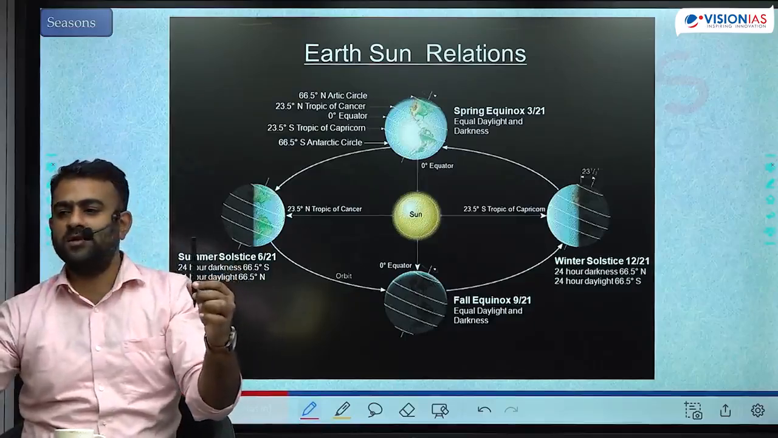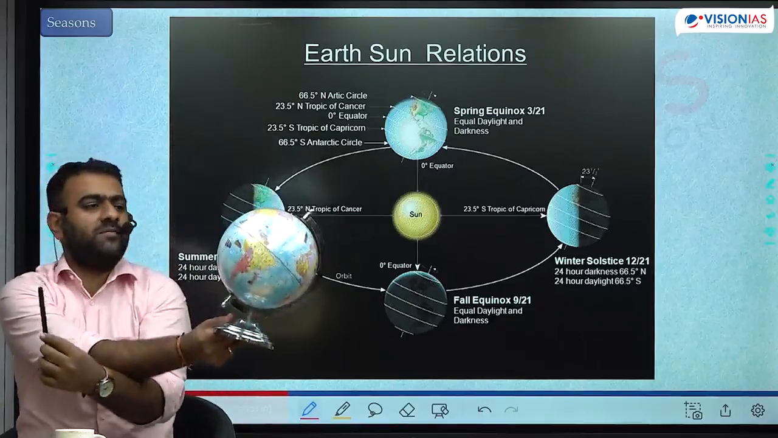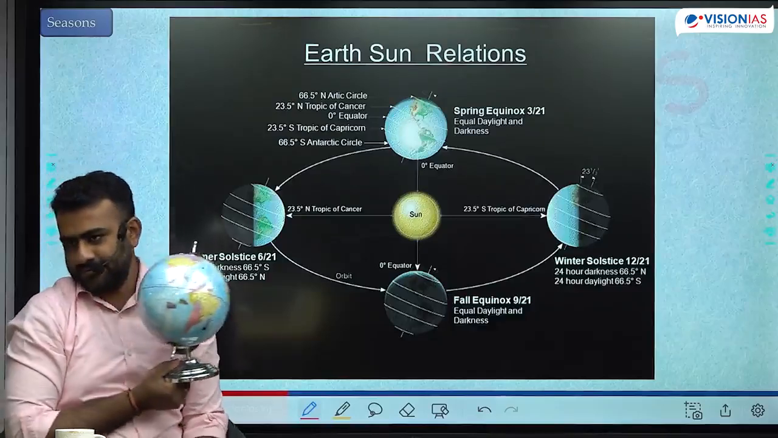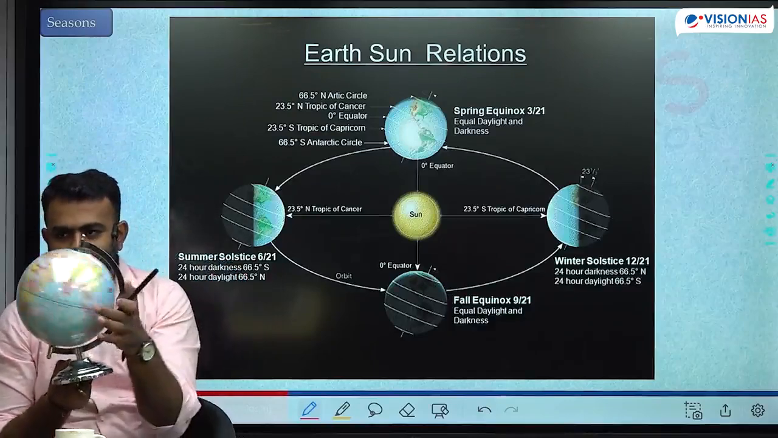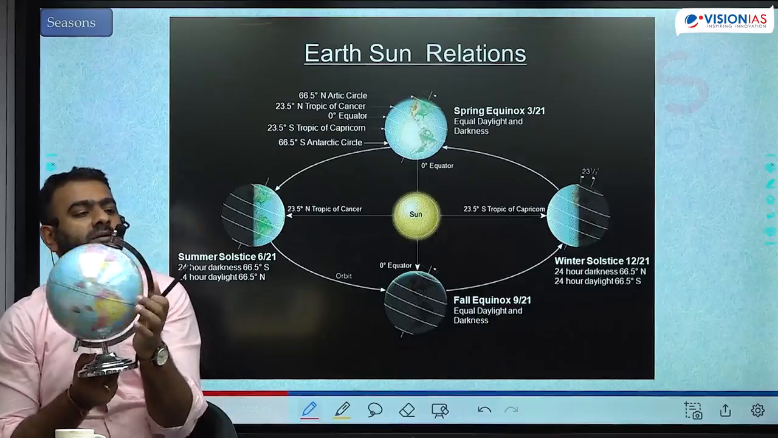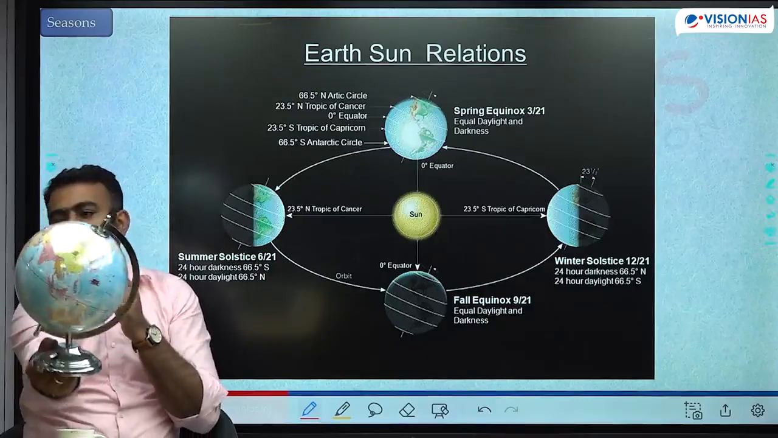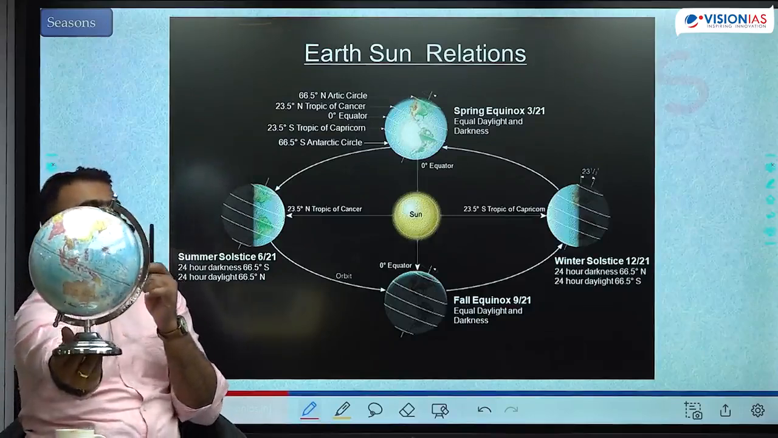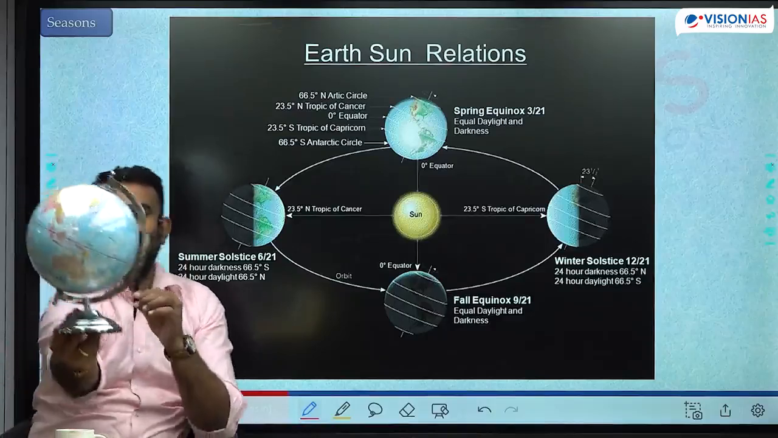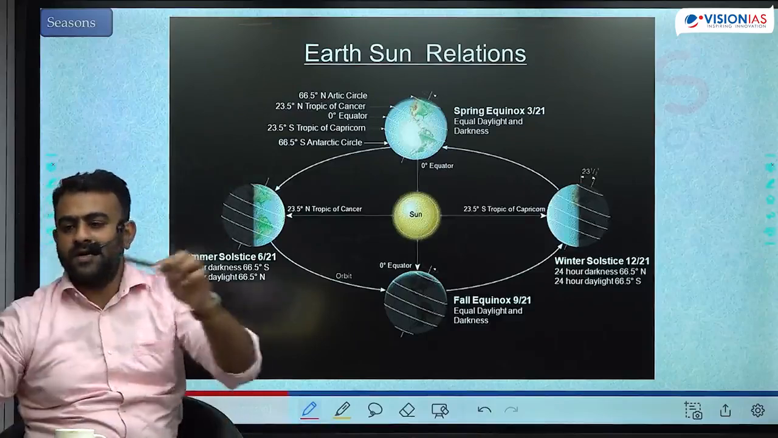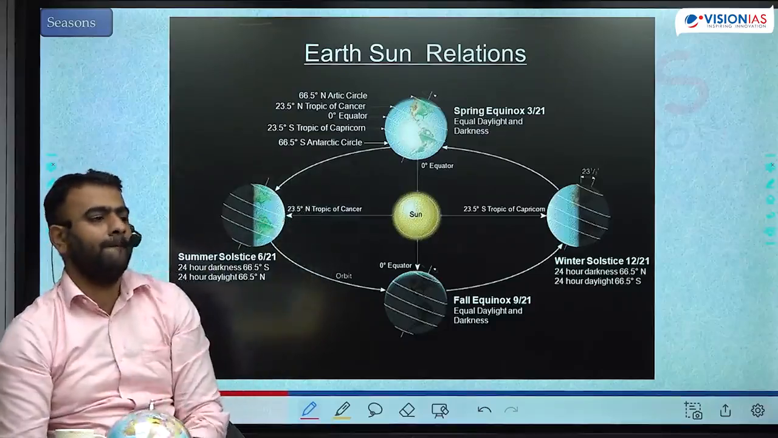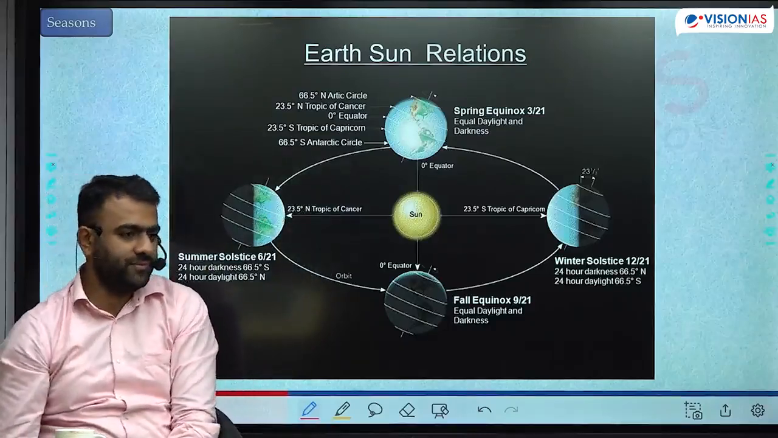Here, northern hemisphere is illuminated more. Here, the southern hemisphere is illuminated more. Here, both the hemispheres are equally illuminated. That is what is equinox. Length of the day is equal to length of the night in every latitude, not only at the equator. Right? Here also. And intensity of sunlight is highest at the equator. Here also it is highest at the equator. Here it is highest at the Tropic of Cancer. Here it is highest at the Tropic of Capricorn. उसको हम बोलते हैं equinox.